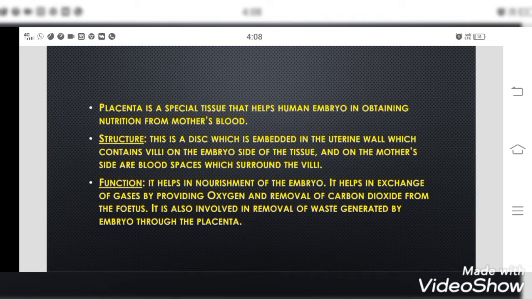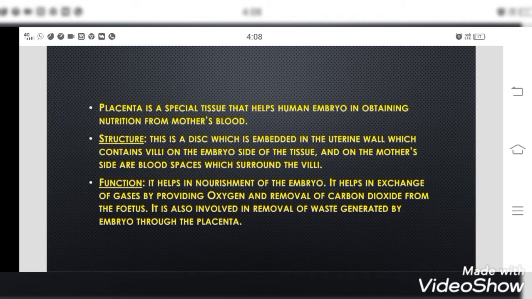And discussing in brief the structure of the placenta: this is a disc which is embedded in the uterine wall, which contains villi on the embryo side of the tissue. And on the mother's side are blood spaces which surround the villi.